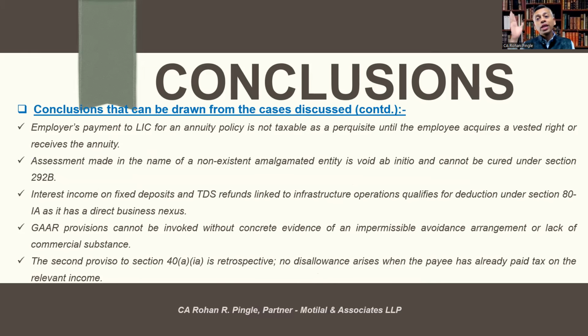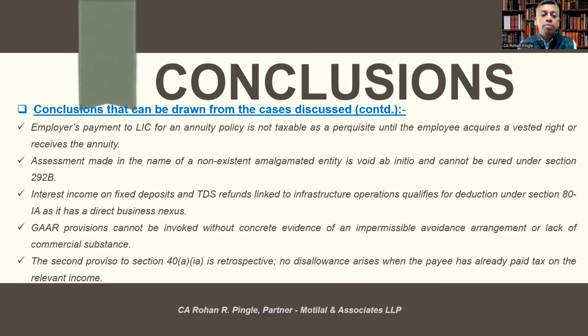Employer's payment to LIC for annual annuity policy is not taxable as a perquisite until the employee acquires a vested right or receives the annuity. Assessment made in the name of a non-existent amalgamated entity is void ab initio, as I said, and cannot be cured under Section 292B.